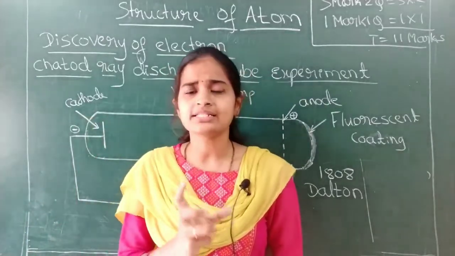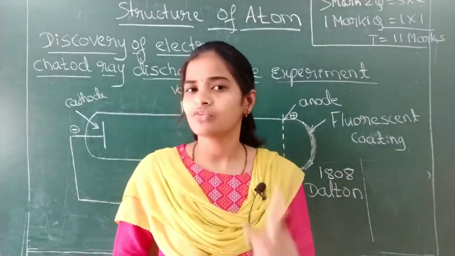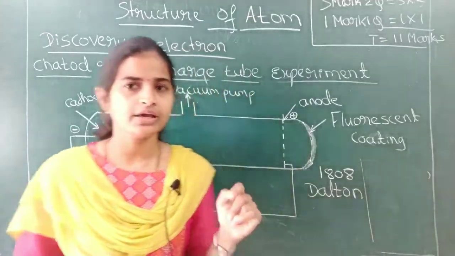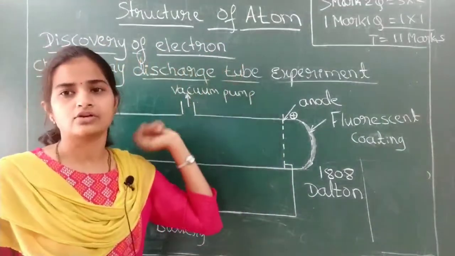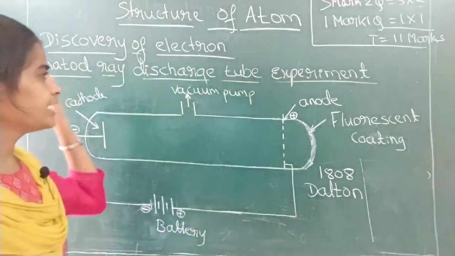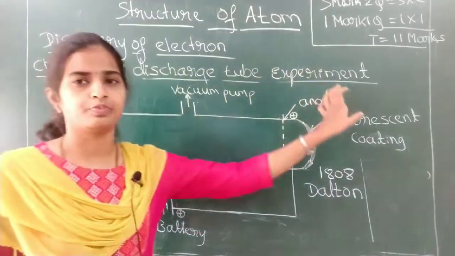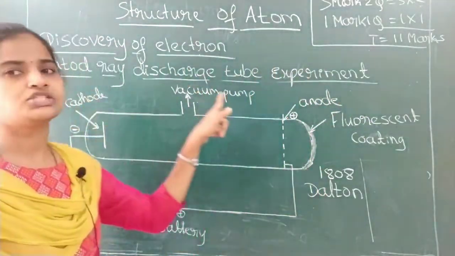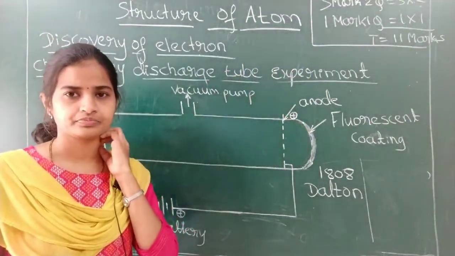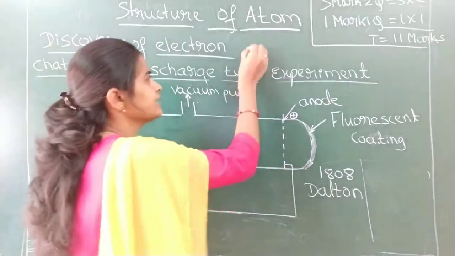Then how that study went on, how they discovered the proton, neutron and electron, we are studying today. So let us begin with the discovery of the electron. That experiment is called the cathode ray discharge tube experiment. What is the name of the experiment, students? Cathode ray discharge tube experiment. This experiment was done by the scientist Michael Faraday.